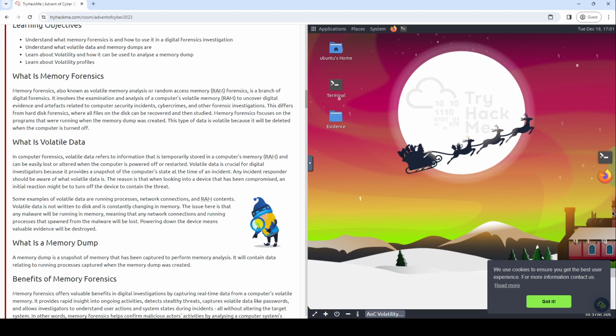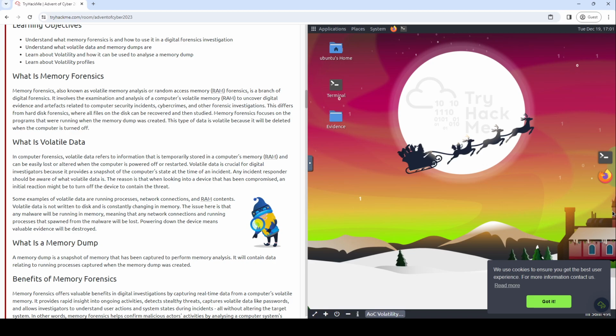Volatile data is crucial for digital investigations because it provides a snapshot of the computer's state at the time of an incident. Any incident responder should be aware of what volatile data is. The reason is that when looking into a device that has been compromised, an initial reaction might be to turn off the device to contain the threat. A graphic that says Elf McBlue holding a magnifying glass. There's the magnifying glass again, and we have alt text. I appreciate this. Some examples of volatile data are running processes. I had to do it at least once. Processes, network connections, and RAM contents.